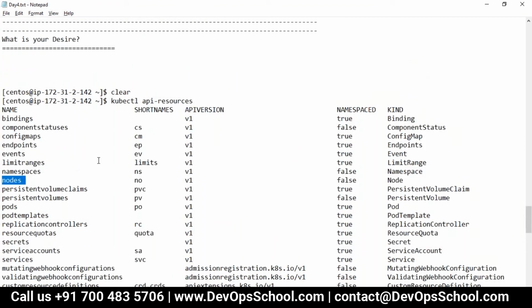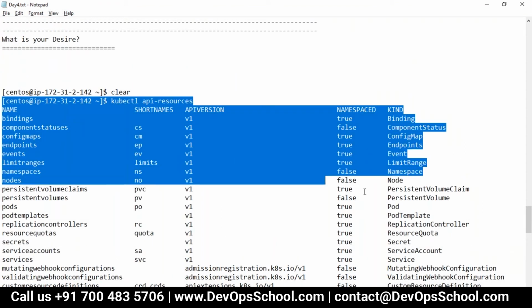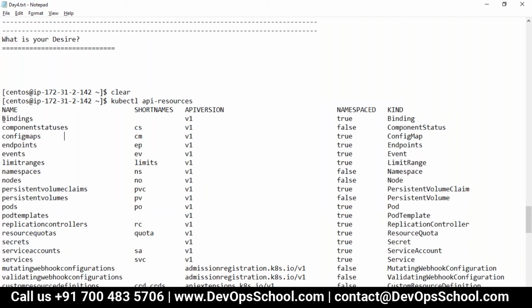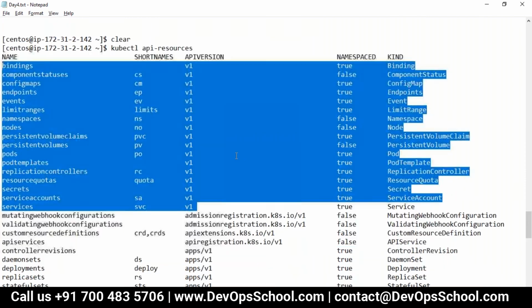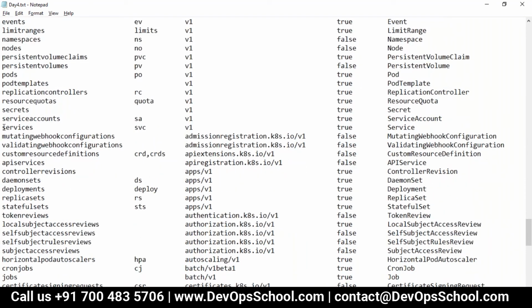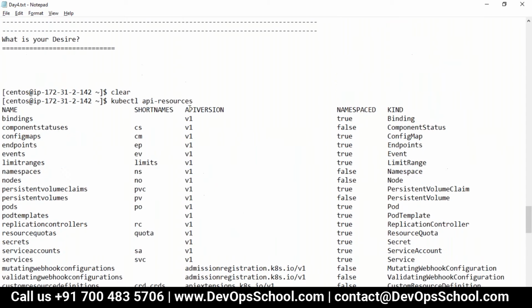So now if I want to learn, if I see this table, guys, here you have the name of the resources, the name of the feature, name of the API, and there's a short name also. And there is an API version which is called V1. So I see that these are all V1, but if I go down, there is some name and then version V1. This is some name and this is the version V1. So what is this API version?